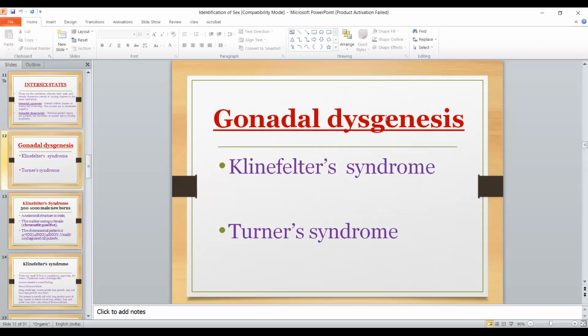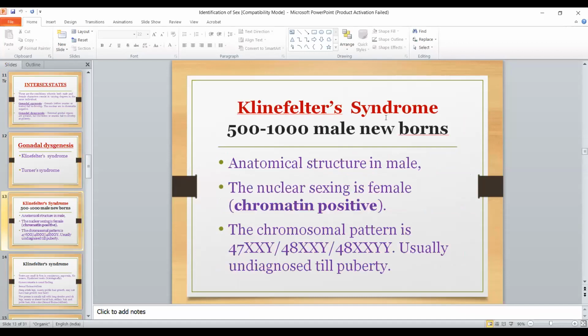Then the short note comes, and you must have learned in first year also in embryology what is Klinefelter syndrome and what is Turner syndrome. So we'll see each in detail. Klinefelter syndrome is present in 1 in 500 to 1000 male newborns. Anatomical structure is of a male. It is chromatin positive. The chromosomal pattern is either 47 XXY, 48 XXXY, or 48 XXYY. Usually undiagnosed till puberty.